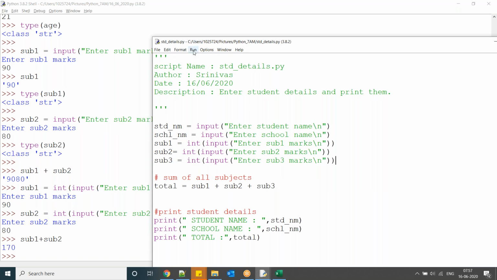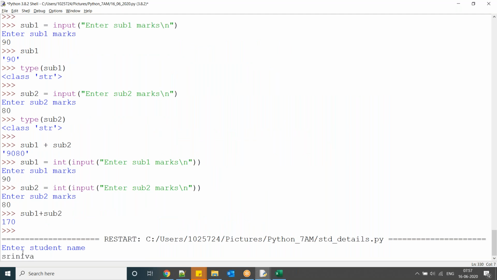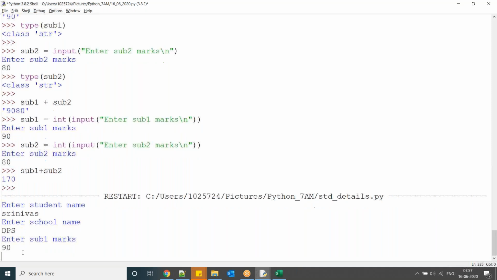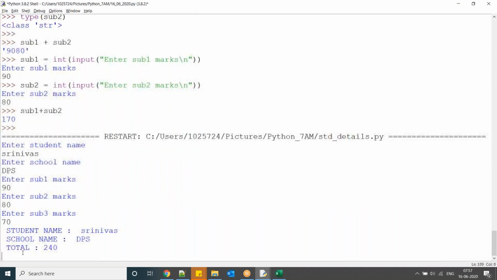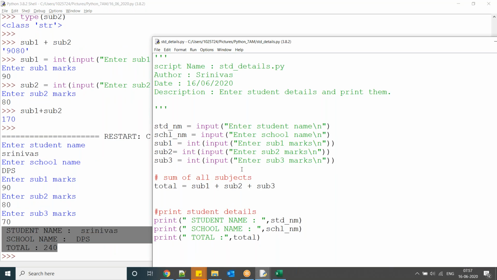Now observe this program. Total 240. Okay, so this is one thing.